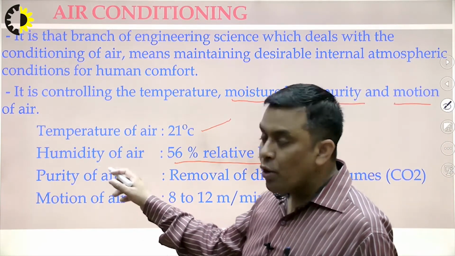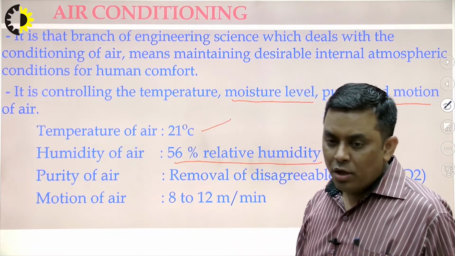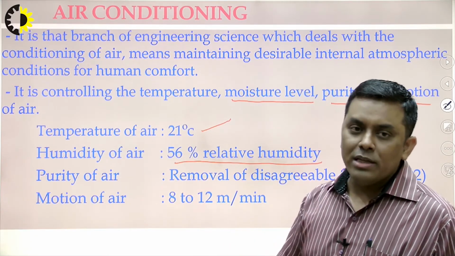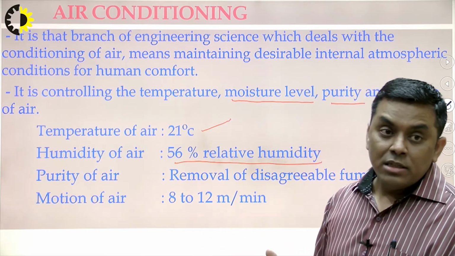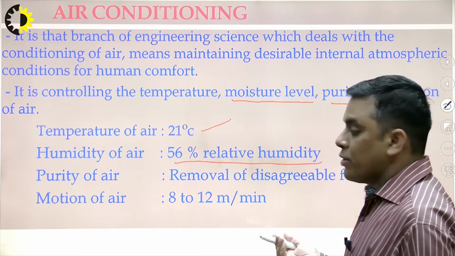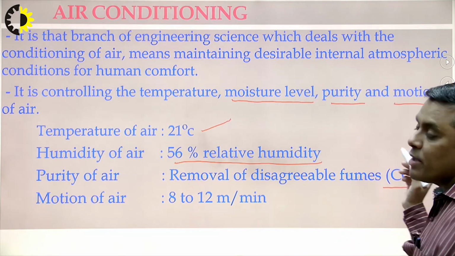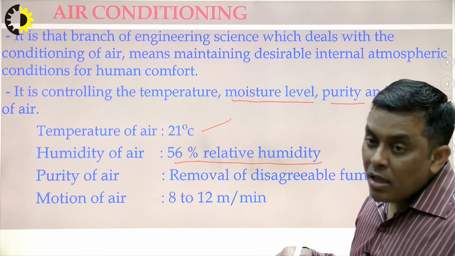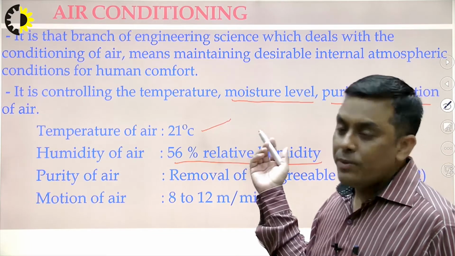The third thing is the purity of air. It is also important. That's why the term smog is now in the picture, in which we can't even breathe. If the air is not pure, if it contains some disagreeable element like carbon dioxide beyond the limit, then also we don't feel comfortable.